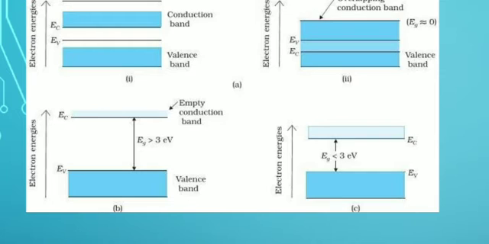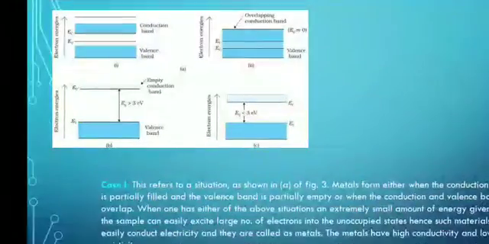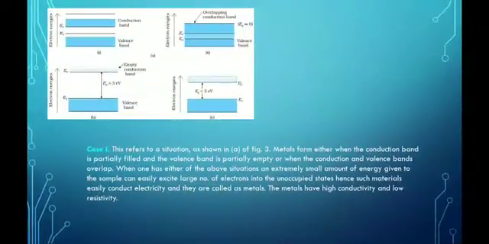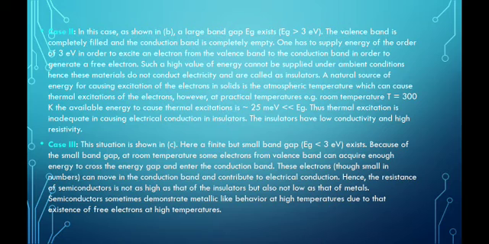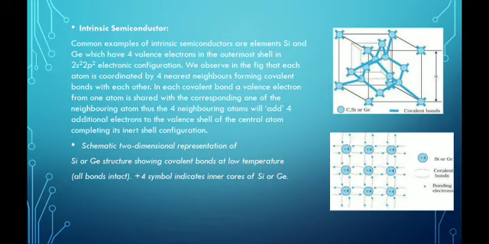So at high temperatures they will behave as if they are metals. Okay, so I think this part is clear. On the basis of energy band gaps, we have seen what metals, semiconductors, and insulators are. Okay, so we'll move to the next.